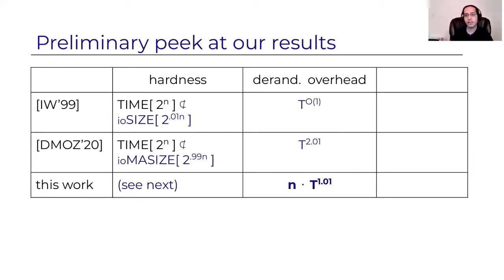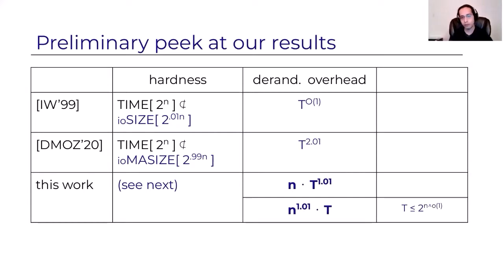Now this is essentially the same for, say, linear time probabilistic algorithms. But when t grows to be maybe a large polynomial or even super polynomial, then this is significantly faster than t squared. So this is a very fast derandomization. And we optimize this a little bit. As you can see, there's a 1 plus epsilon factor here on the t. For sub-exponential t, we can transfer this 1 plus epsilon from the t to the n. But it's again derandomization with overhead n times t.